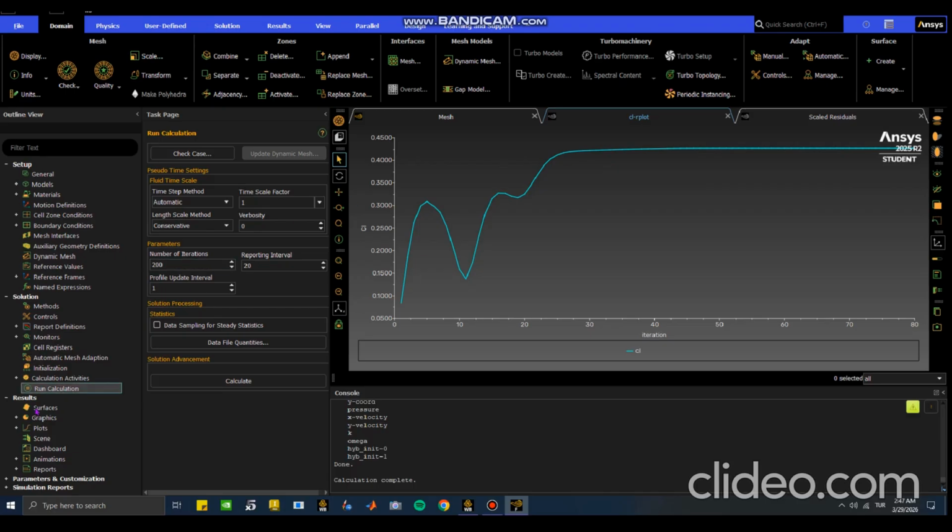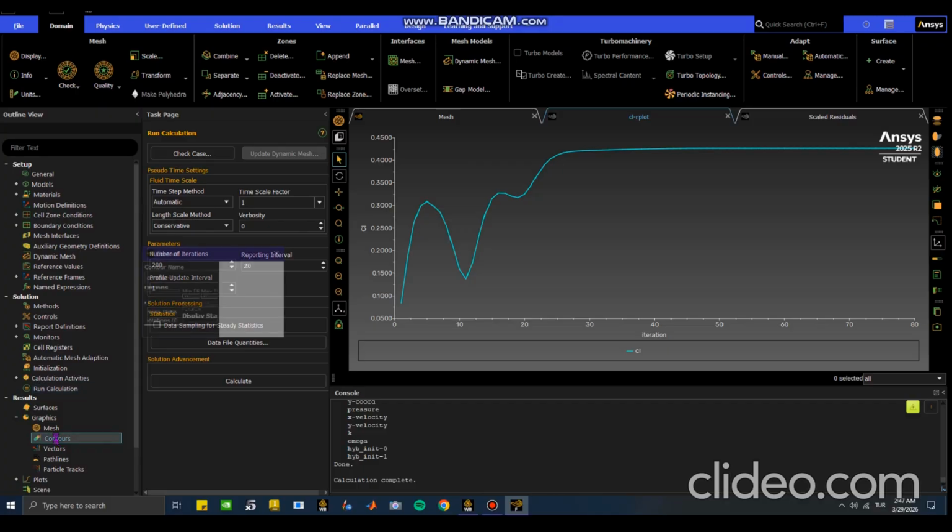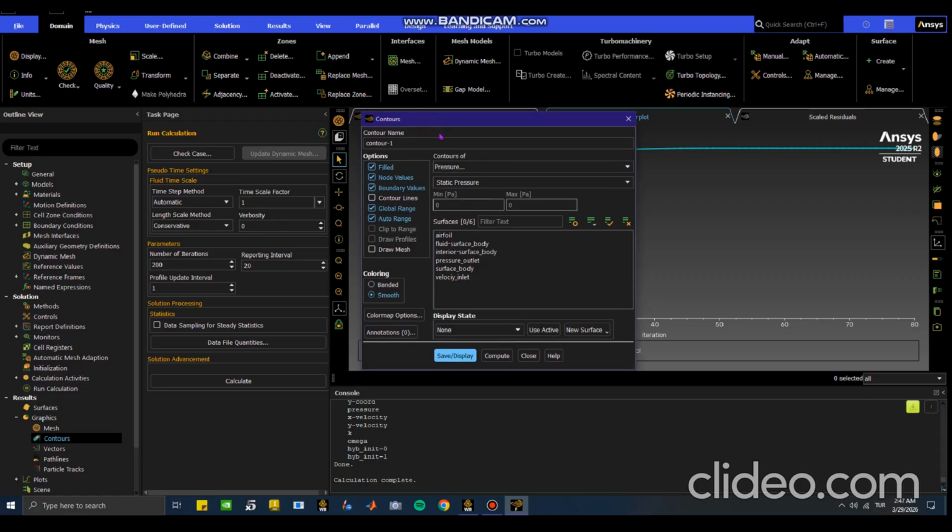Let's see our contour. From the results panel, you need to select graphics and double click the contours. I want to see turbulence now, and then we will see velocity later. I want to see the turbulence of my airfoil.